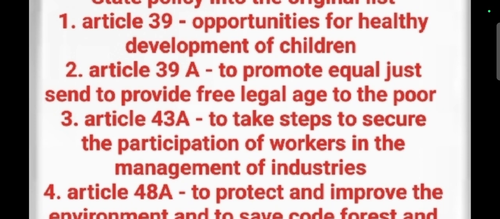The next one is Article 39A. It was also added by the 42nd Amendment Act 1976 to promote equal justice and to provide free legal aid to the poor. So, who are poor: those who are below the poverty line and who came from a low caste background. Our state has a responsibility to provide equal justice and free legal aid without charges and without expenses for the justice. We have to provide free legal aid.